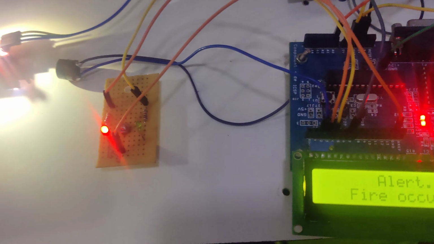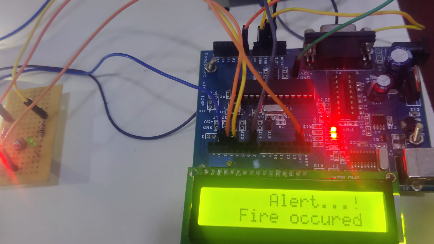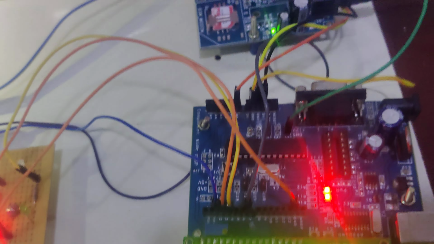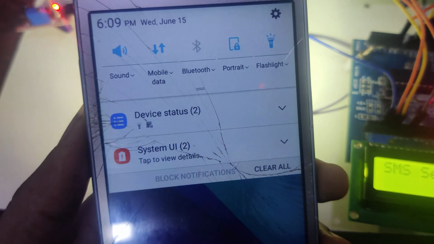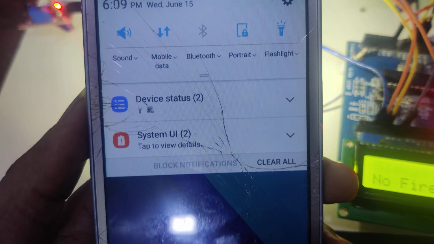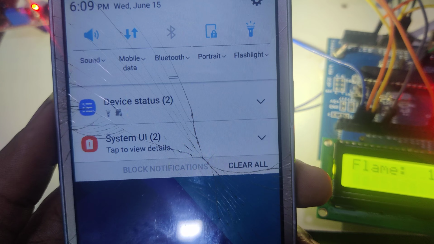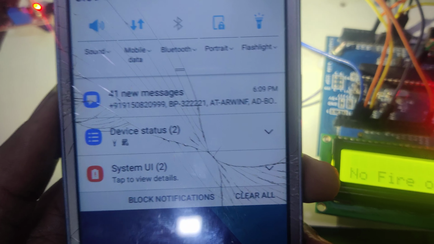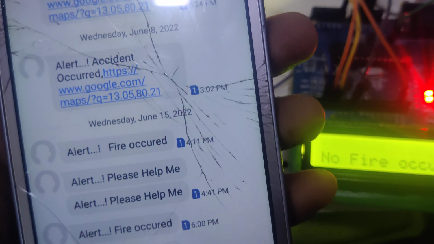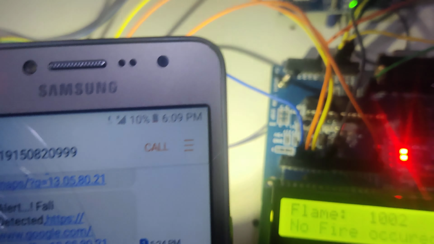So 57, sending. So we receive the message. So this is the message we received, 6:09 p.m. So once again we check.